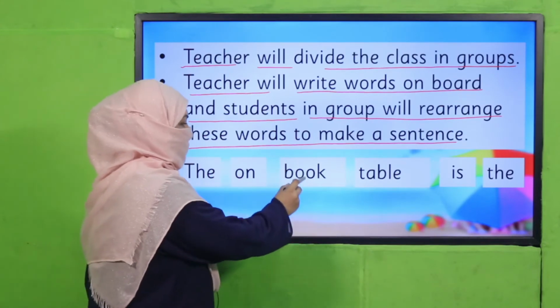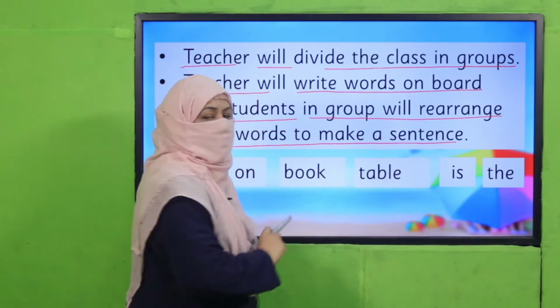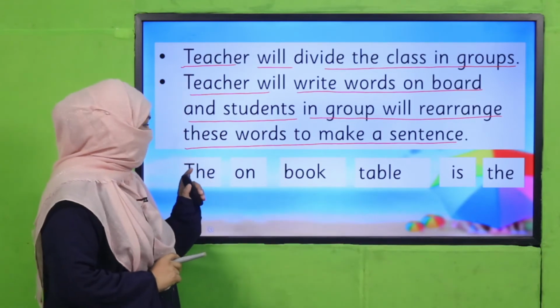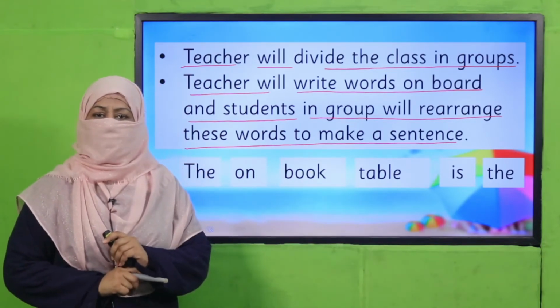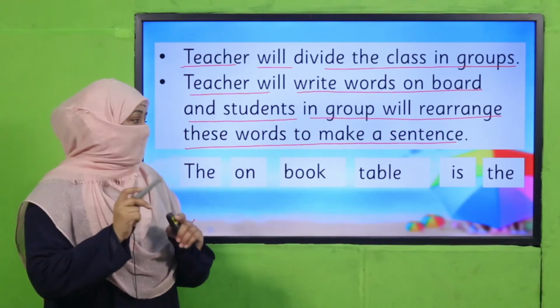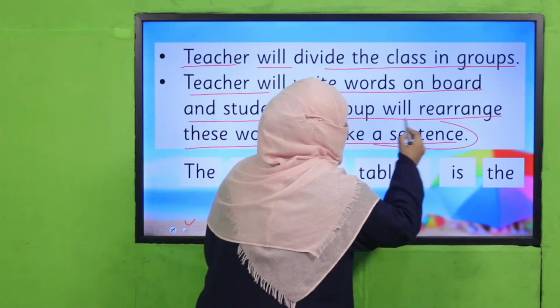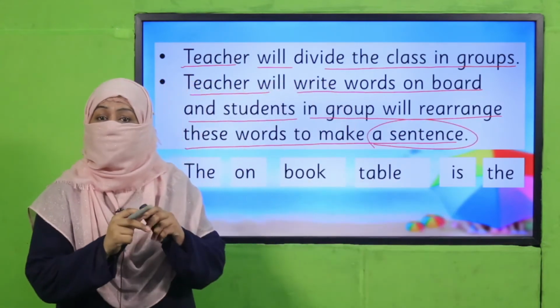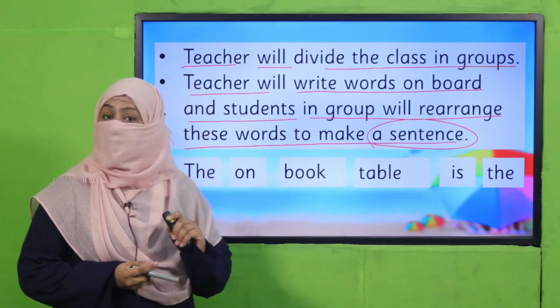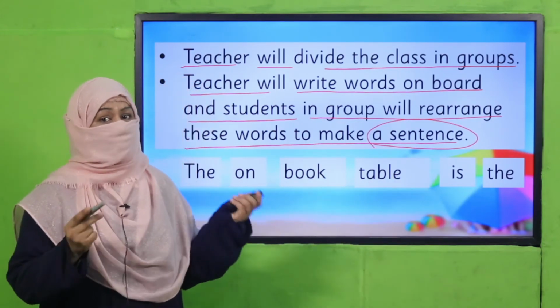Now, we know: the, on, book, table, is the. All these are words we know. But if we write these words in this way, the way I have written, is it a sentence? No, because a sentence is the arrangement of words which make sense. If we write words like this, it does not make sense. That's why it's not a sentence.